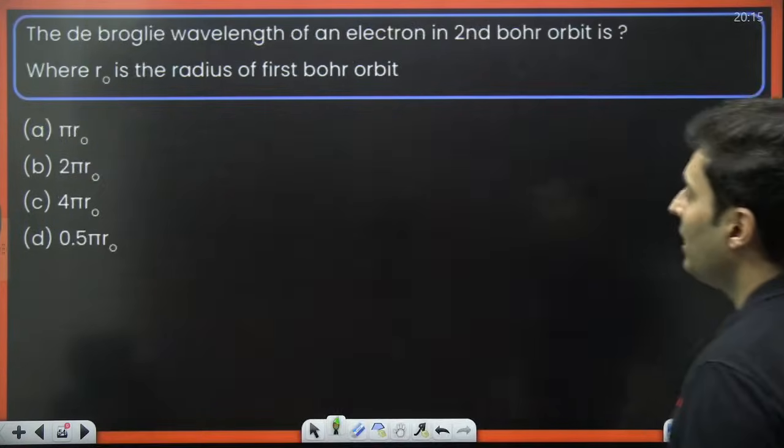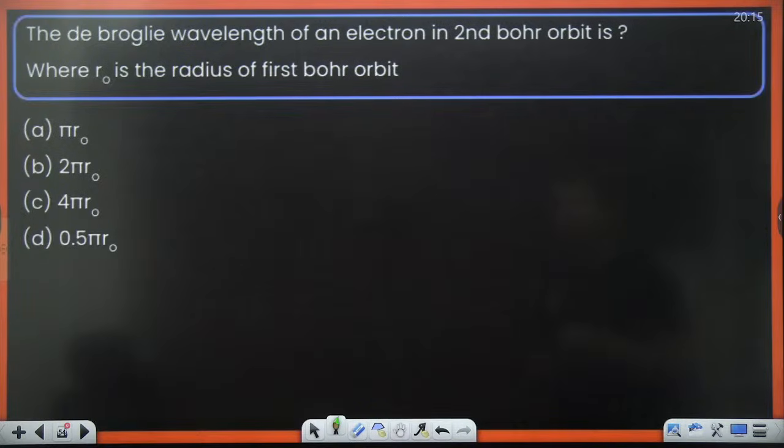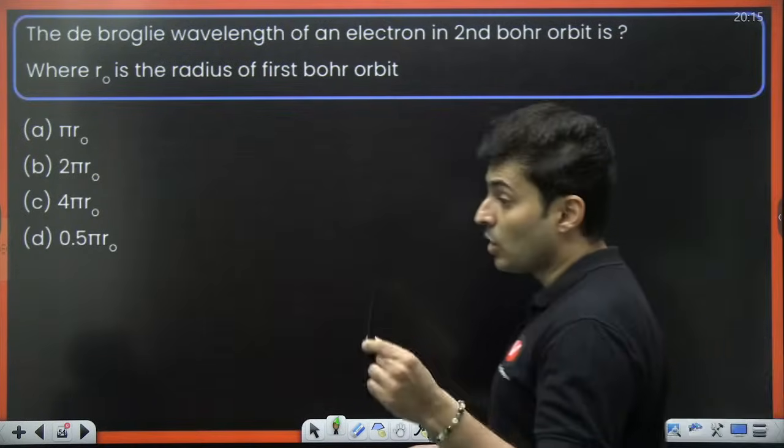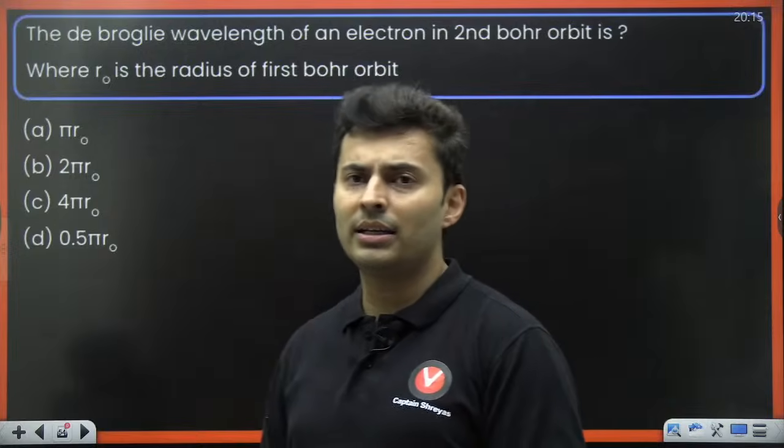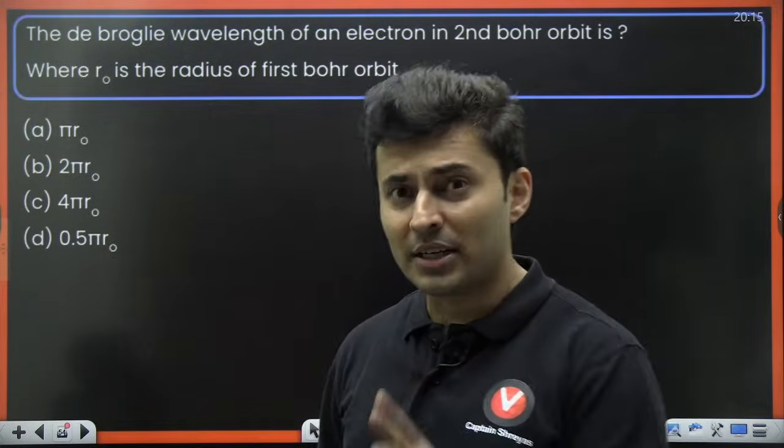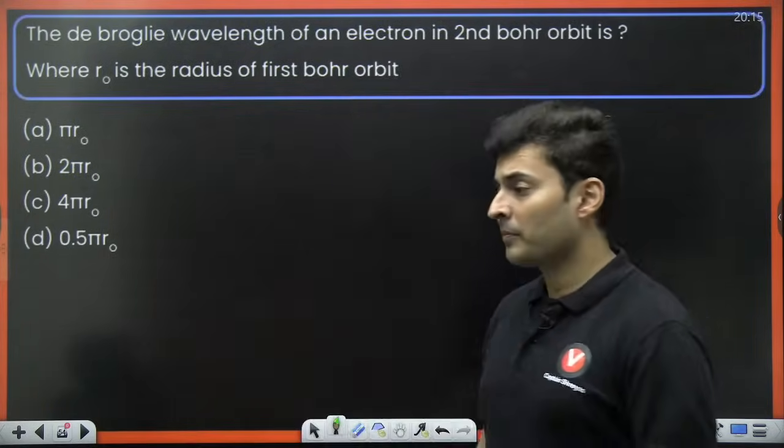Okay. So the de Broglie wavelength of an electron in the second Bohr orbit is... the de Broglie. I think I mentioned de Broglie while I was teaching you Bohr's postulate, especially that angular momentum concept.